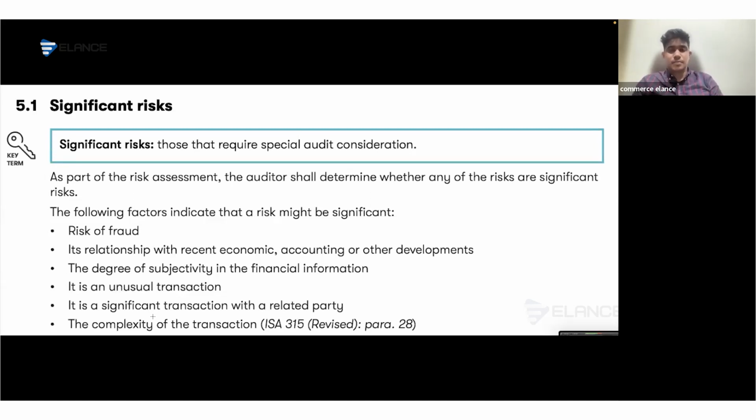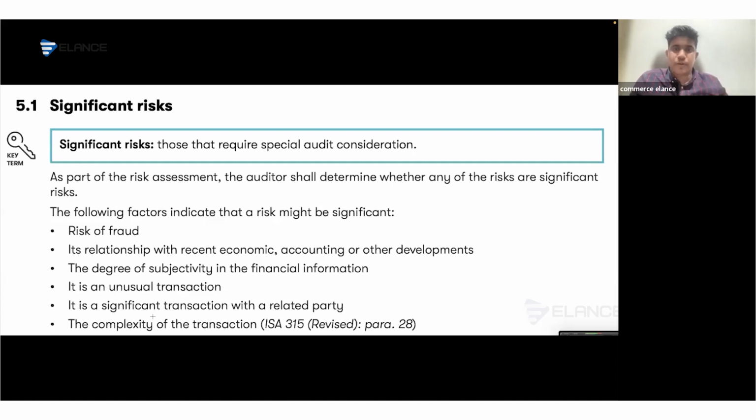First of all, you can consider the possibility of having risk of fraud, which means if it is mentioned in the scenario where there is any possibility of managerial bias, consider that the company is going to take a loan for a significant amount. So the management might be biased to overstate the company's assets and profit to get the loan amount. Or there can also be the same possibility if the company is planning to be listed in a foreign stock market or in their home jurisdiction itself, or if the company is planning to make any share issue, or if the company is planning to dispose of their shares. In all these situations, managerial bias will be high.